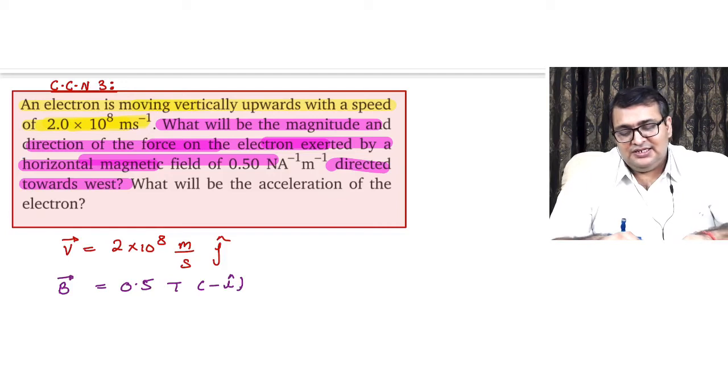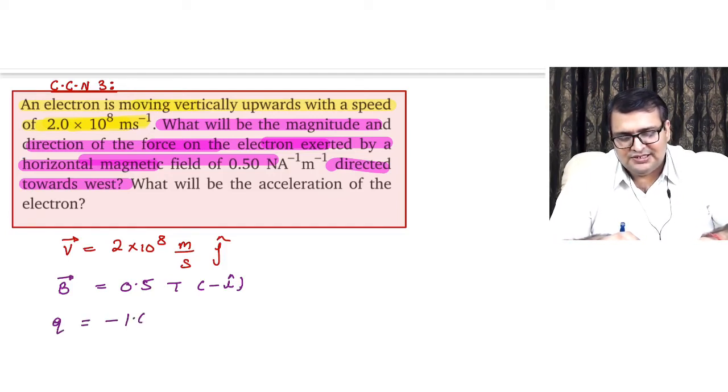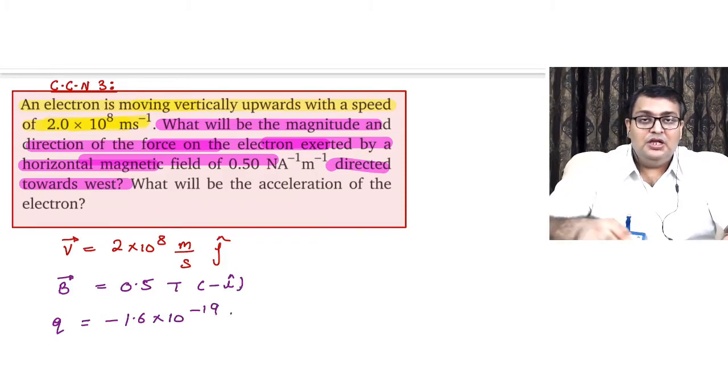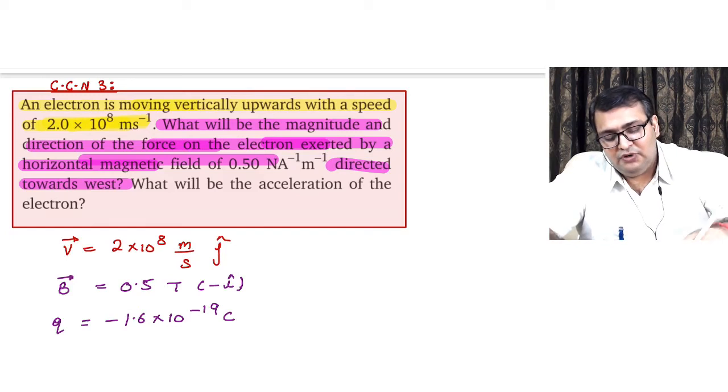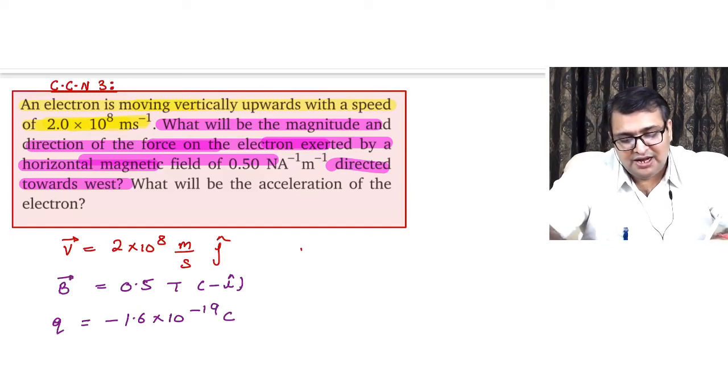It's an electron. Q is equal to minus 1.6 into 10 power minus 19 coulomb. We have to calculate the force with magnitude and direction, because both are required. Q V cross B.